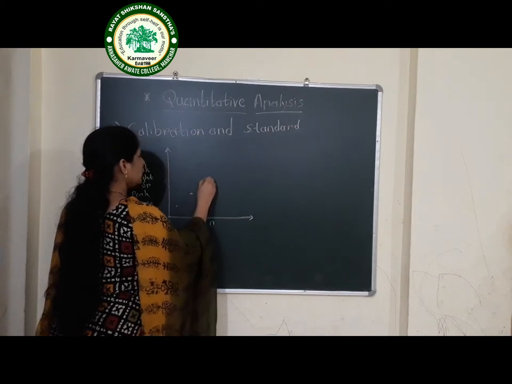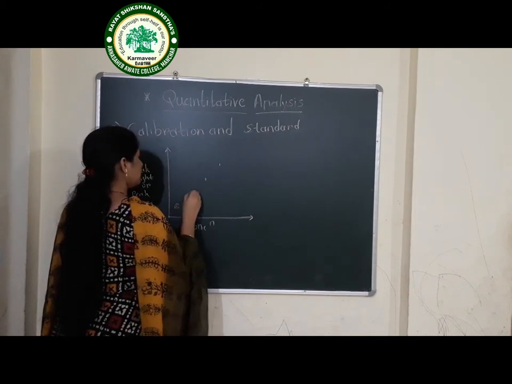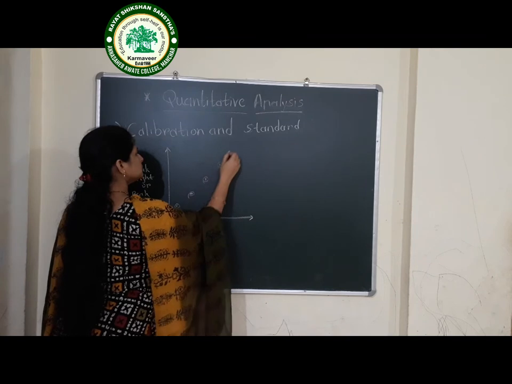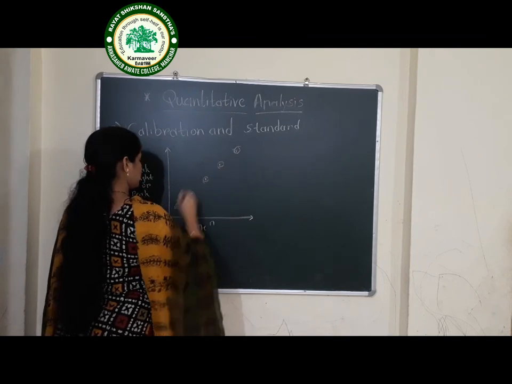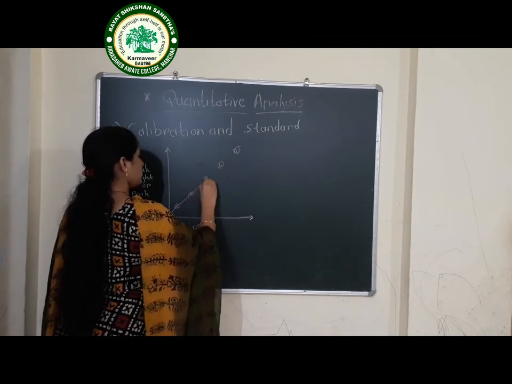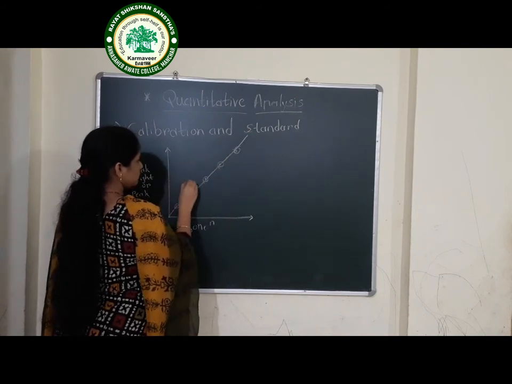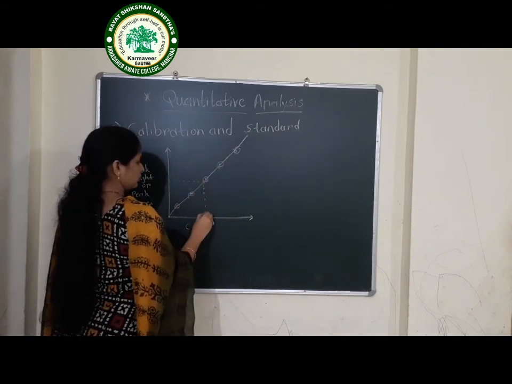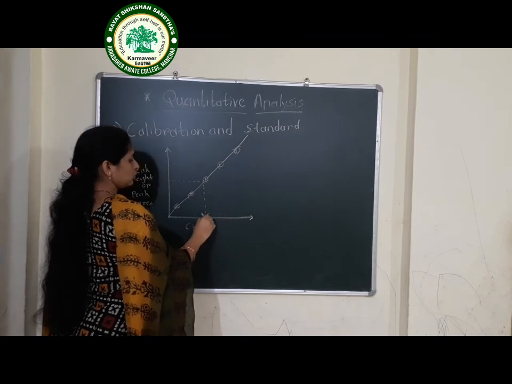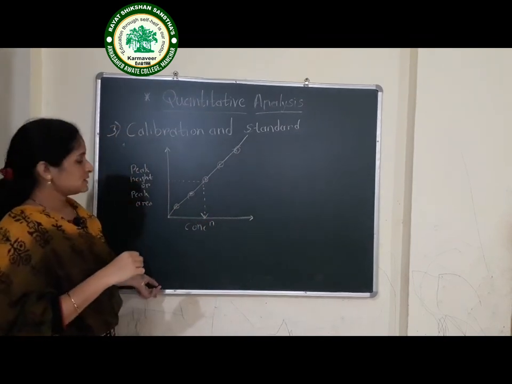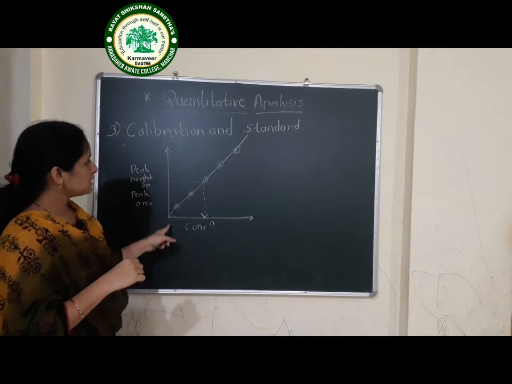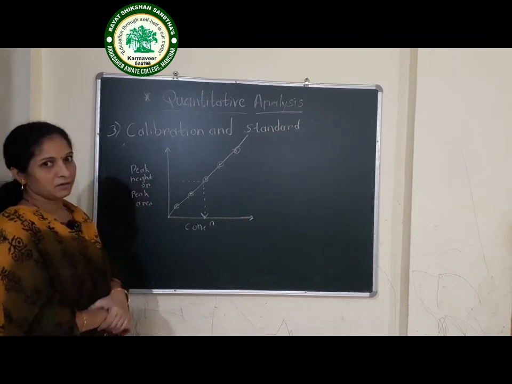We obtain points like this, which go through the center. Then we can calculate the unknown concentration of the sample by using this calibration method.